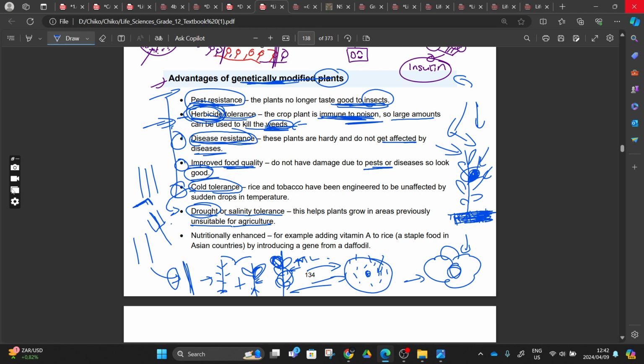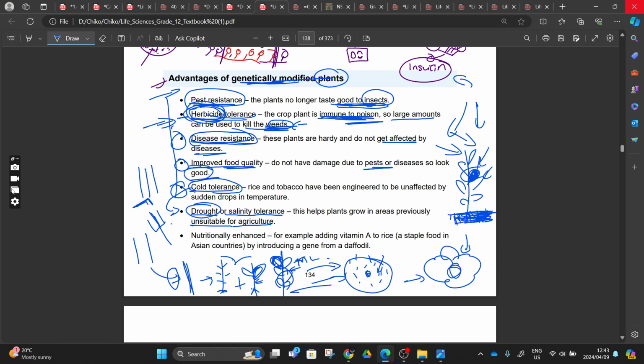It's also for cold tolerance, and for high temperatures, like in Venda, where we have high temperatures. In those high temperatures, we can genetically modify our plants to survive there.